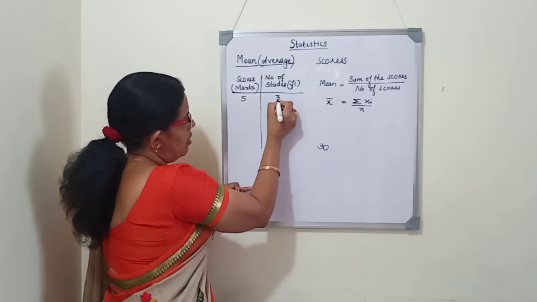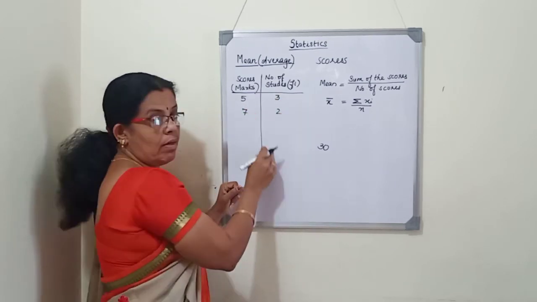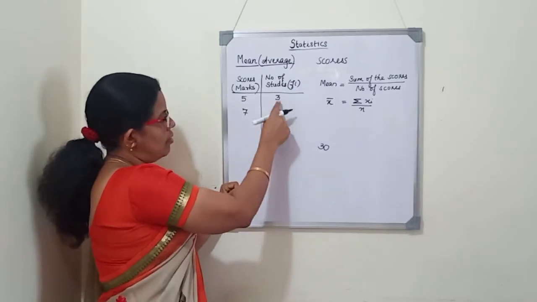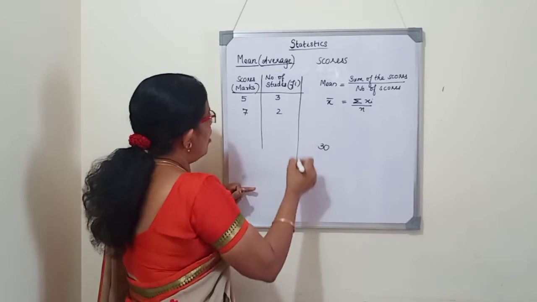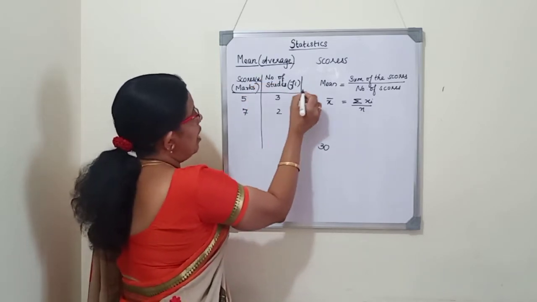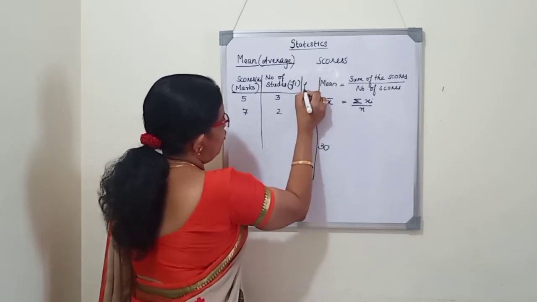Suppose the least mark in the class out of 25 is 5, and 3 children get 5 marks. The next mark is 7, and for example 2 children get 7 marks. Like this we will write. So 5 marks for 3 children. In the table, the marks, the score, is represented as xi, the next column is the frequency, the number of students, and the next column we write fi xi.